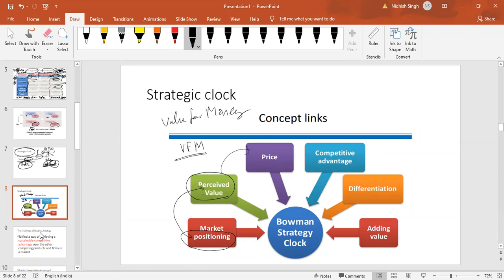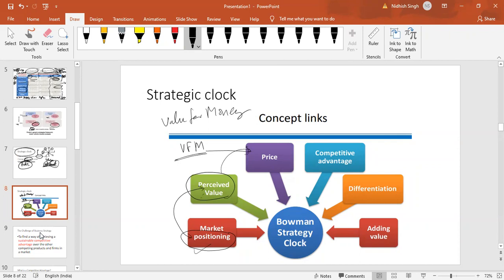This is not part of Bowman's clock, but this is just a way to understand the concept. I have given these 6 multicolored ideas on how Bowman's strategic clock can help you utilize the different concepts. So it helps you in positioning. Positioning is done on the basis of what kind of value we want to create. What is our perceived value in the mind of the customer? When customers perceive the value, what do they refer to first? They will refer to the price, right? Because everything is relative.